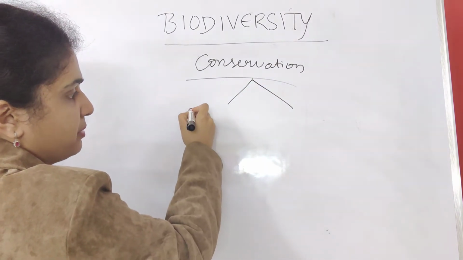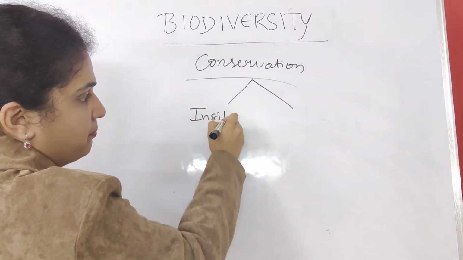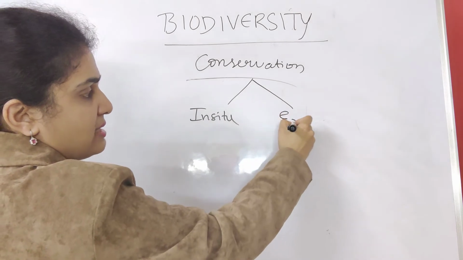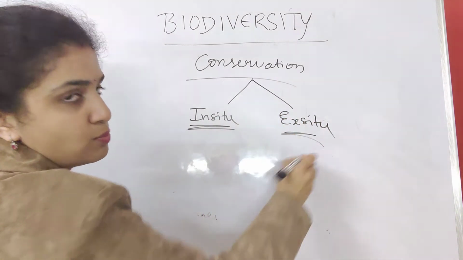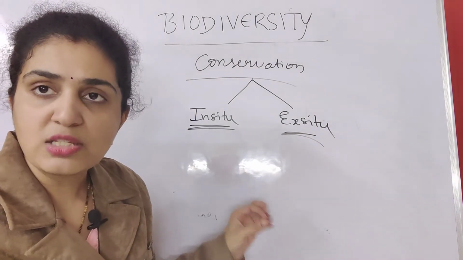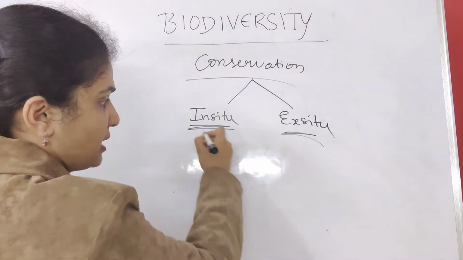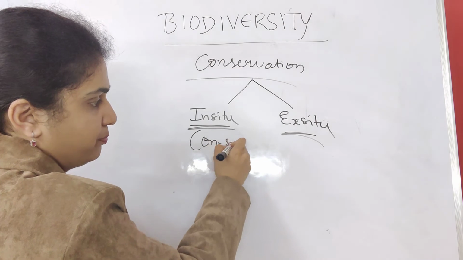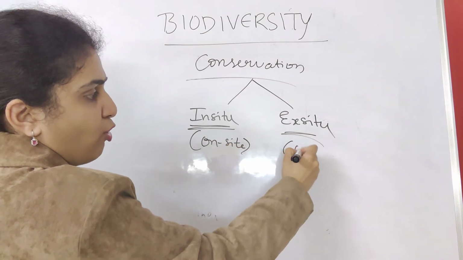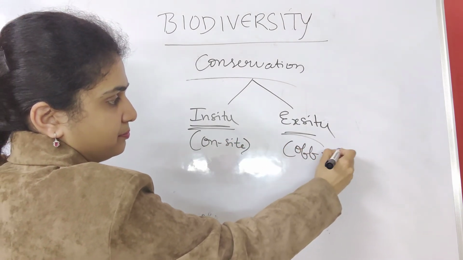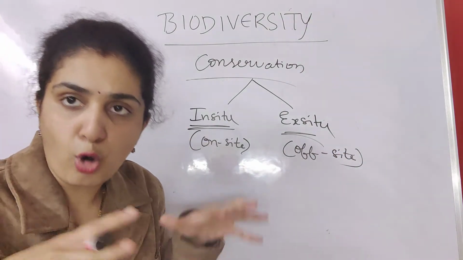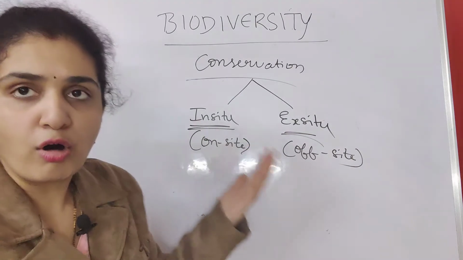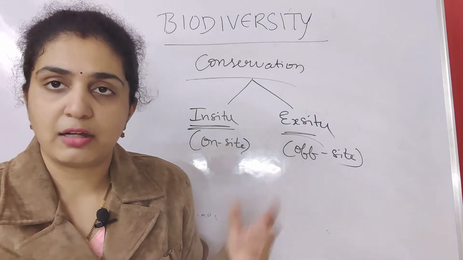One is in-situ protection, another one is ex-situ protection. In-situ means on-site. Remember, ex-situ means off-site. In-situ is on the site, inside, ex-situ is off the site, away from that.